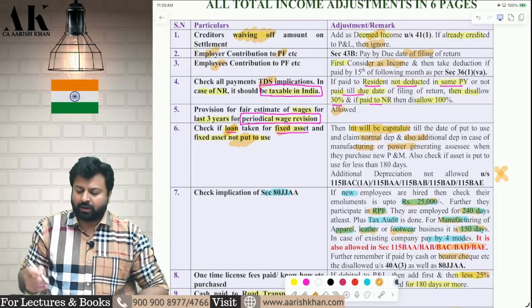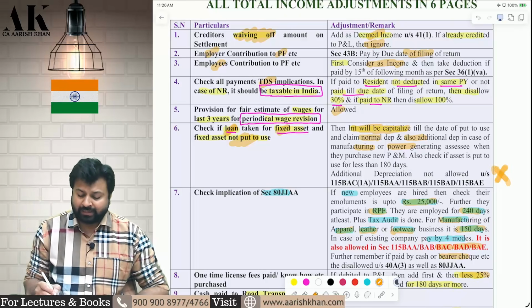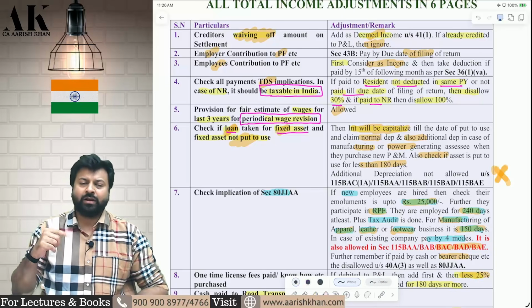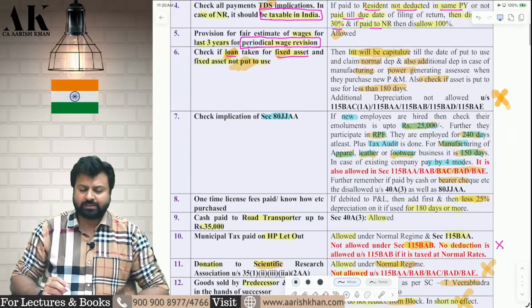Additional depreciation will not be allowed there under the new regime. Also check if the asset is used for less than 180 days or more than 180 days. Accordingly, claim full depreciation or half depreciation. I hope it is clear to all of you.